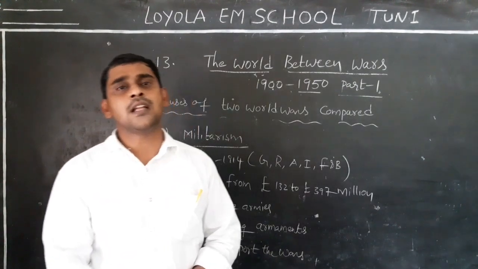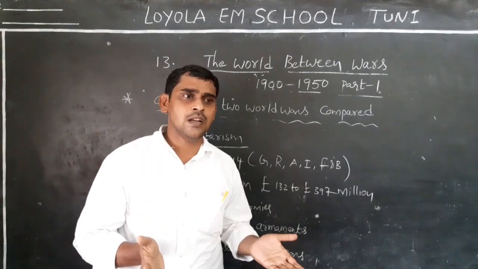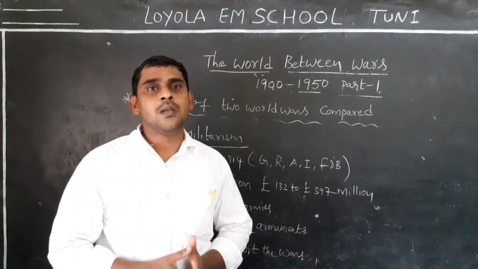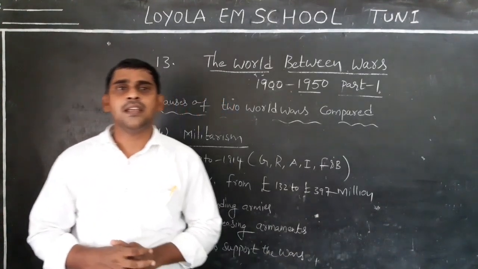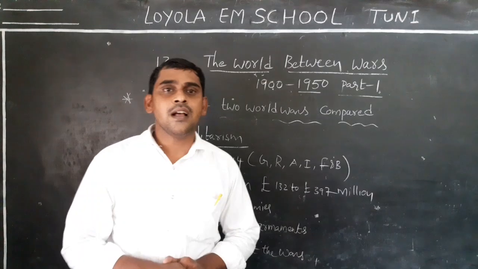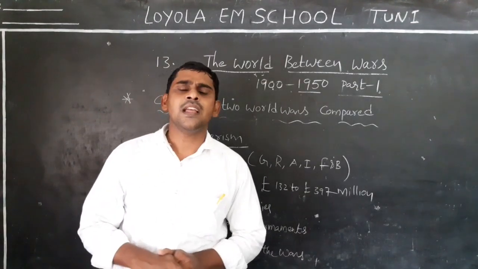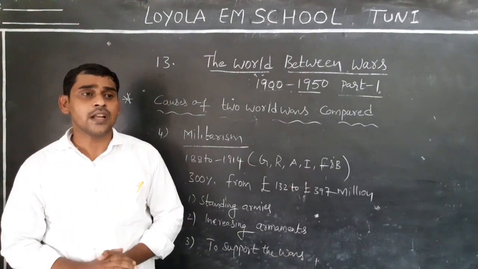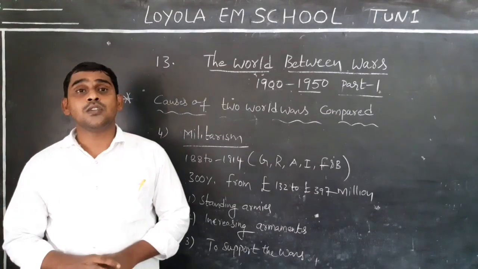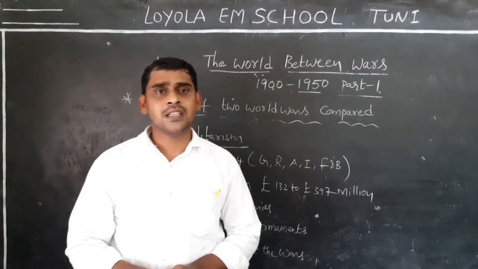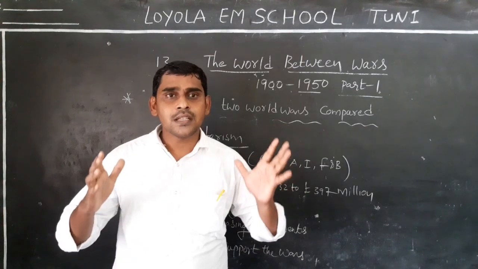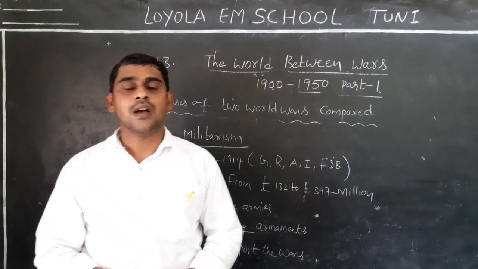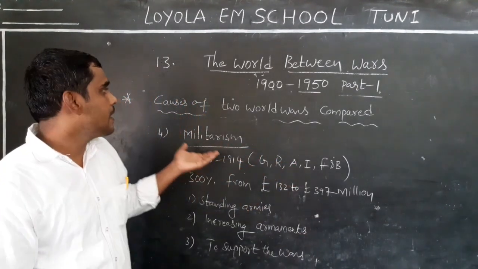When they promoted it like that, what happened? As a result, when a problem started between two countries, they immediately encouraged wars to solve it. When they encouraged wars, weapons were required, and to get the weapons they ordered from these industries. As a result, these industries earned a great deal of profit many times over. Do you understand, students?